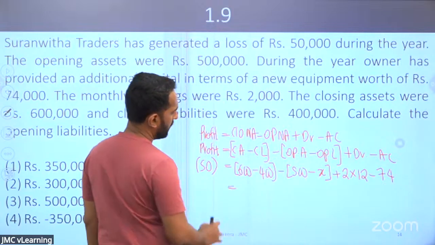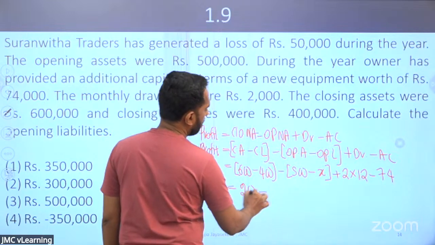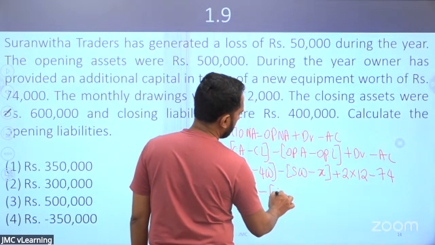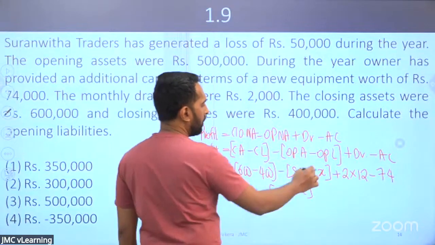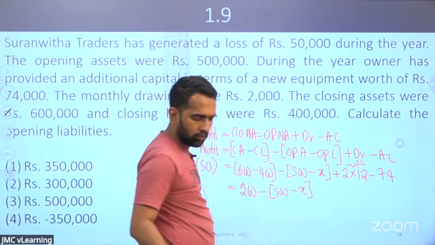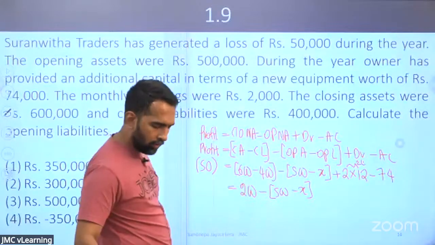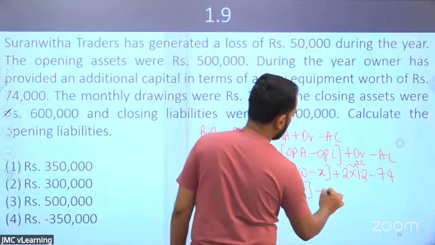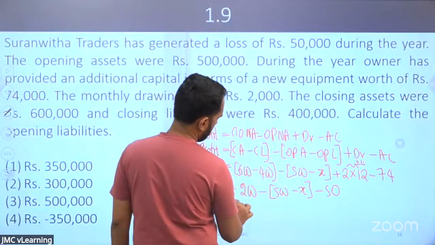Right, now I'm going to solve this. 600 minus 400 is 200, minus 500, minus x, plus 2 into 12 is 24, plus 24 minus 74. 24 minus 74 is minus 50. Minus 50 is equal to minus 50 here.